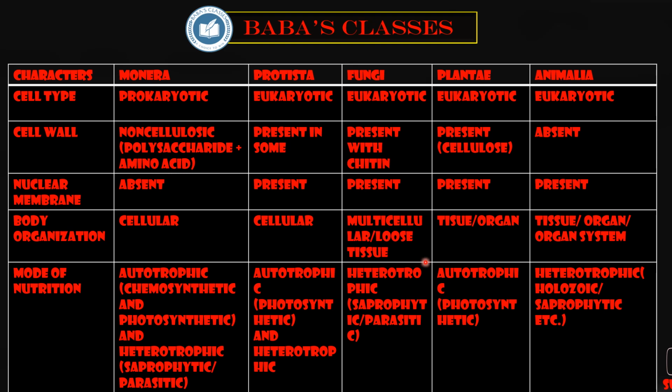Body organization is multicellular or loose tissue in case of fungi, tissue or organ in case of Plantae, and tissue, organ, or organ system in case of Animalia. Mode of nutrition is heterotrophic, meaning saprophytic or parasitic, in case of fungi, completely autotrophic, meaning photosynthetic, in case of Plantae, and heterotrophic, meaning holozoic or saprophytic, in case of Animalia. This is the table. In this way, make a note on every table.